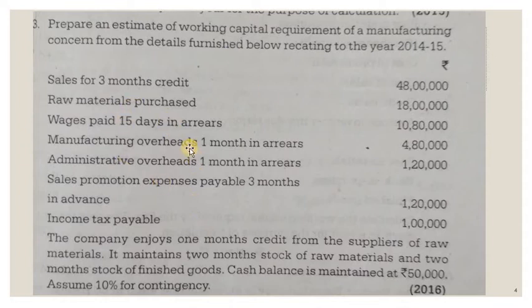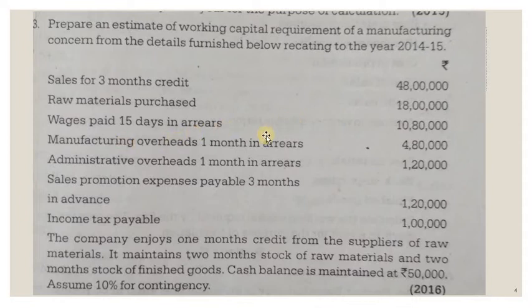Then work in progress: there is no information about work in progress here. They would clearly give how much work is in process, how much time, 15 days or 10 days or 1 week. That information is not there, so we need not calculate it at all. Then for finished goods, the information given is 2 months, but how much is the finished goods? It is not mentioned here.